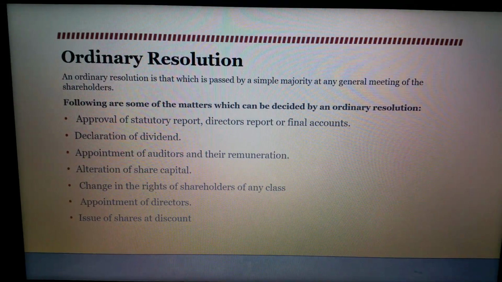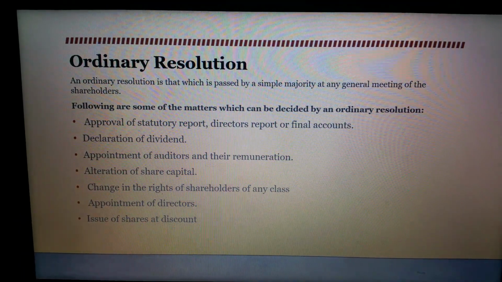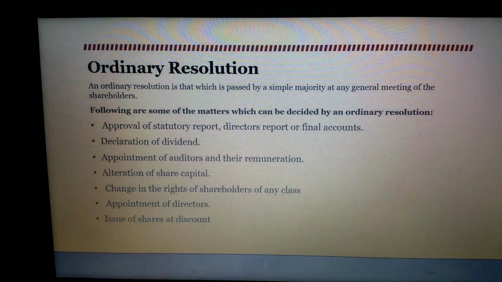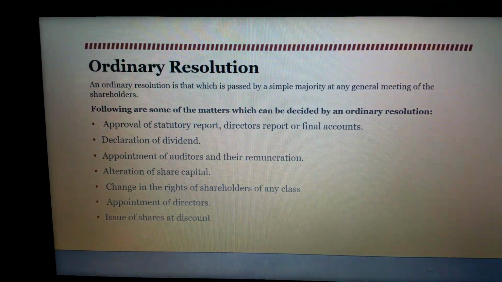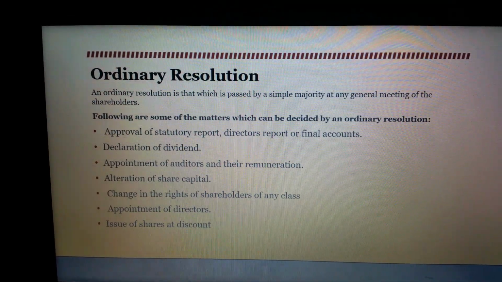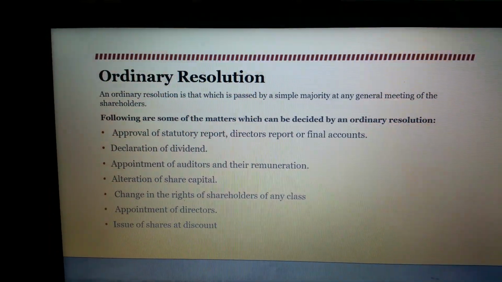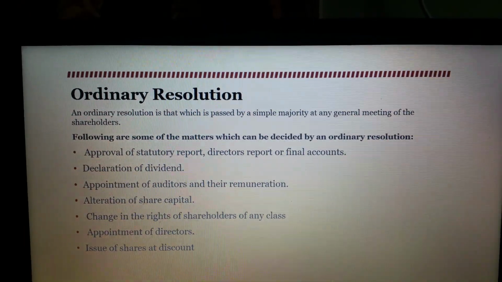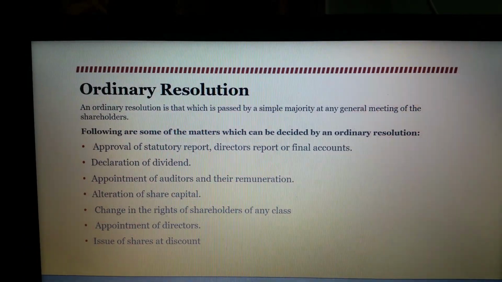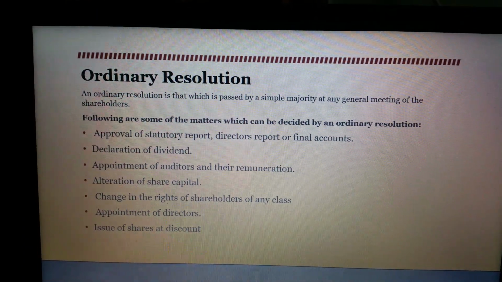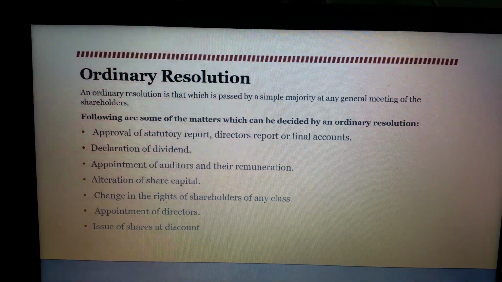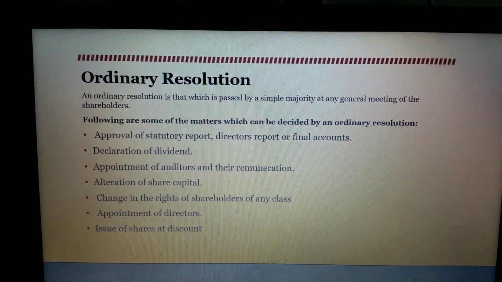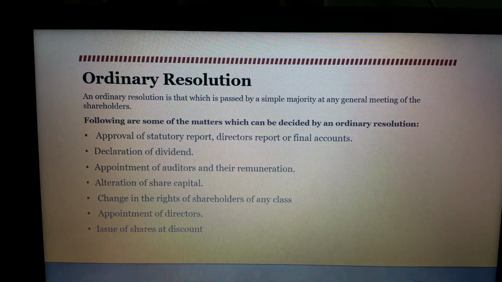The first type of resolution is ordinary resolution. Ordinary resolution is a resolution which is passed by simple majority of the members who are present at the meeting. Generally, ordinary resolutions to be passed require a simple majority of more than 51% of the members who are present for a meeting. Some of the matters which require the passing of an ordinary resolution are declaration of dividends, approval of final accounts, then appointment of directors and deciding on their remuneration, then alteration of share capital, whether it is increasing the share capital or reducing the share capital. In such cases also ordinary resolution is passed.